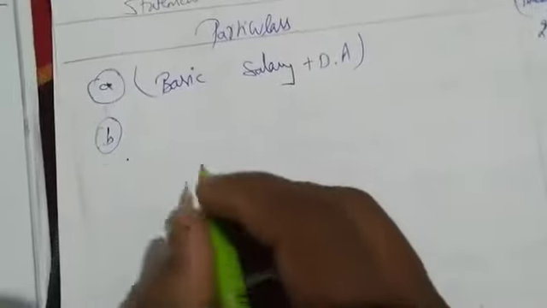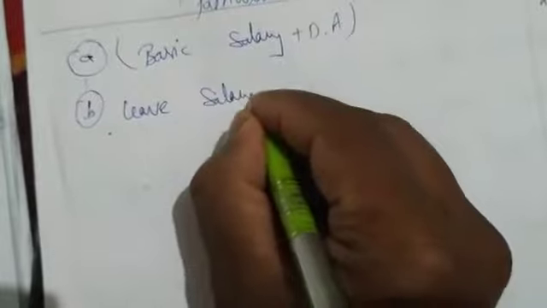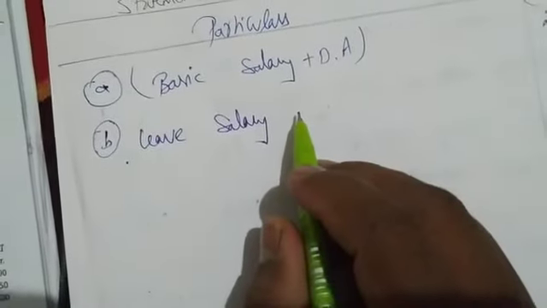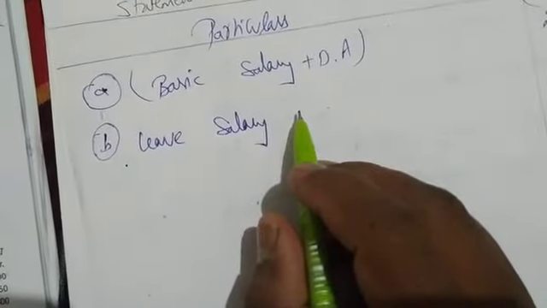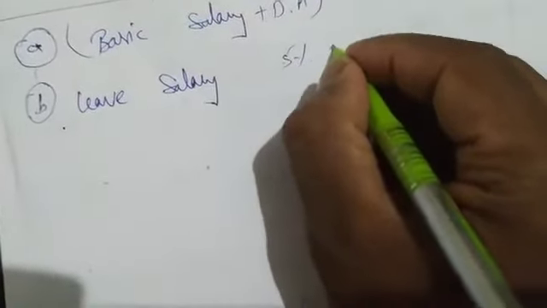Next, B. What is B? Leave salary. Okay, leave salary is how much? 5% of salary. 5% of 200, we'll get 10 rupees.